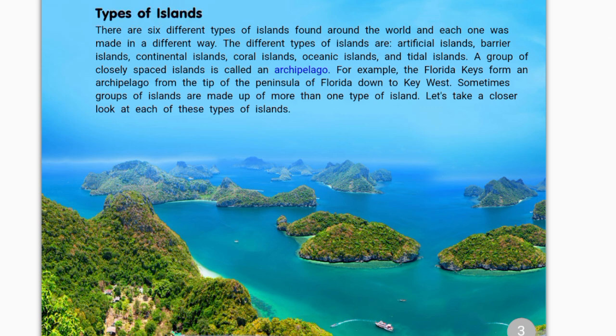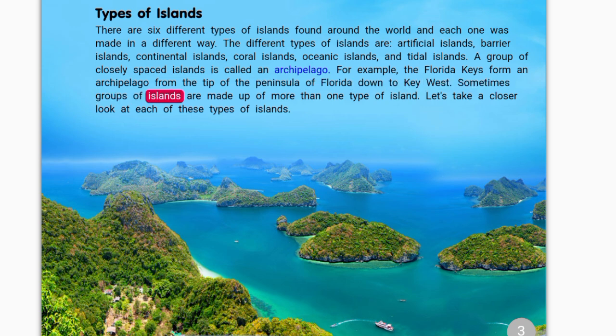Types of islands. There are 6 different types of islands found around the world, and each one was made in a different way. The different types of islands are artificial islands, barrier islands, continental islands, coral islands, oceanic islands, and tidal islands. A group of closely spaced islands is called an archipelago. For example, the Florida Keys form an archipelago from the tip of the peninsula of Florida down to Key West.